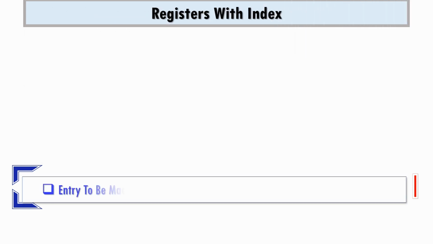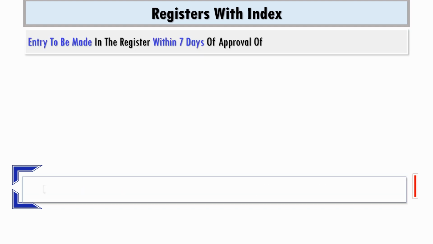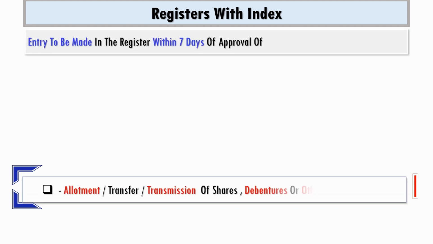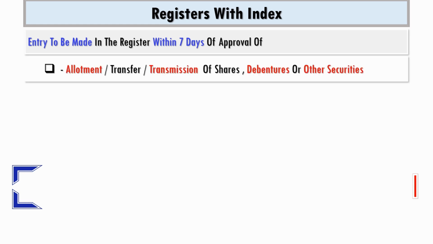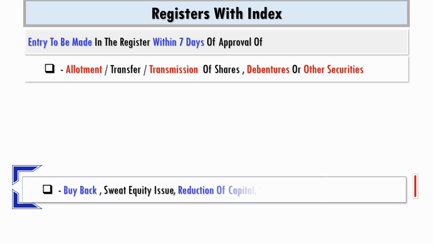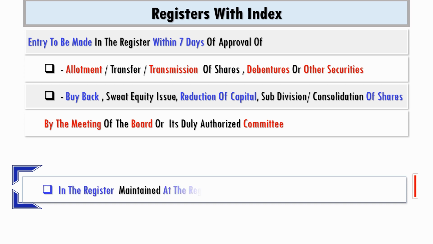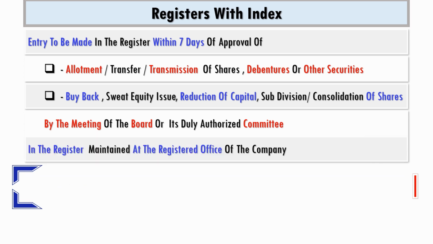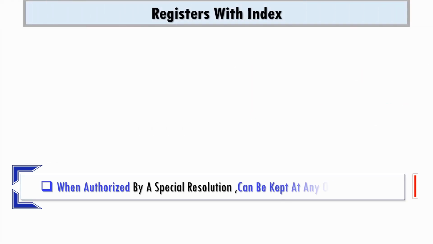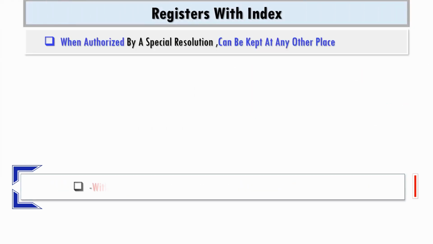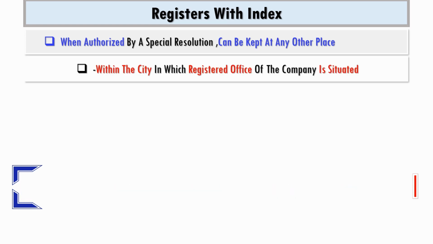Within 7 days of obtaining approval for allotment, transfer, transmission of shares, debentures and other securities, and for buyback, sweat equity issue, reduction of capital or subdivision or consolidation of shares at the meeting of the board or at a meeting of its duly authorized committee, the company shall make entry in the register maintained at the registered office. The registers with index, when authorized by a special resolution, can be kept at a place other than the registered office, provided it is kept within the city in which the registered office is situated.